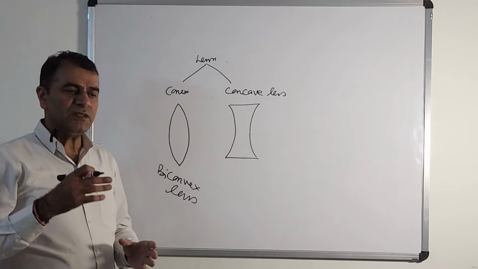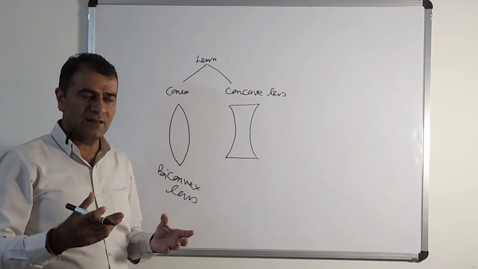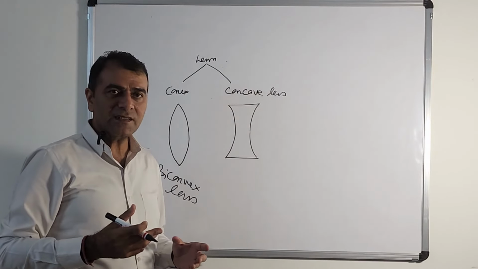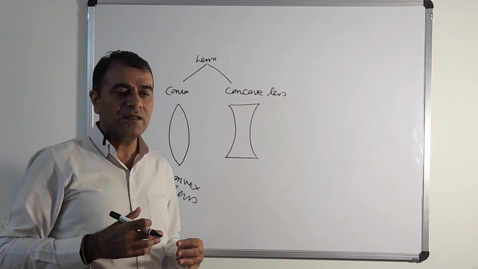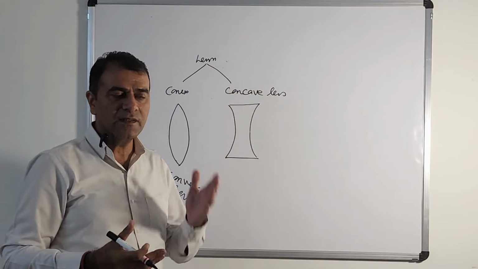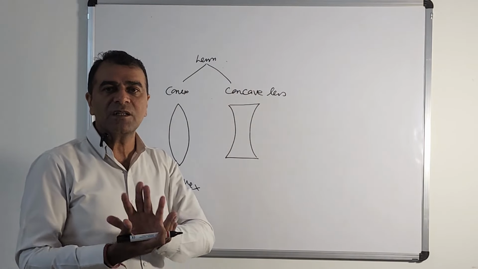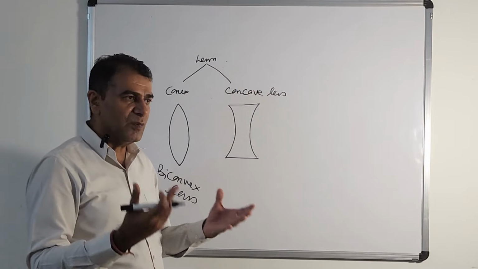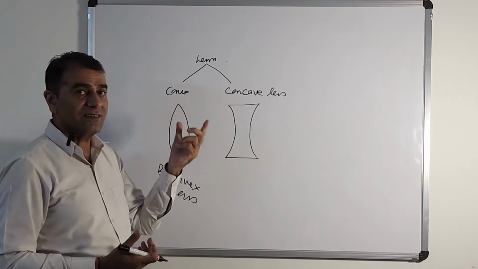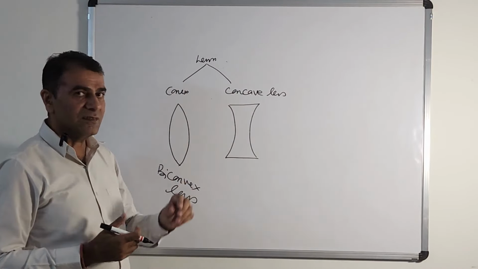Now we will go into detail about the different terminologies related to these lenses, so that in future we can learn image formation and everything about lenses and mirrors easily. Like if we have to study the human body in detail, we must first know the different parts, like this is the hand, this is the face, and so on. Then only can we go inside the hand to study the nerves, muscles and so on. Similarly, to study lenses, you should have knowledge of the terms associated with them.